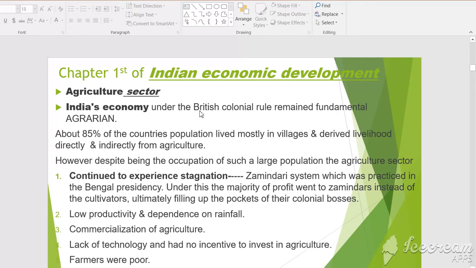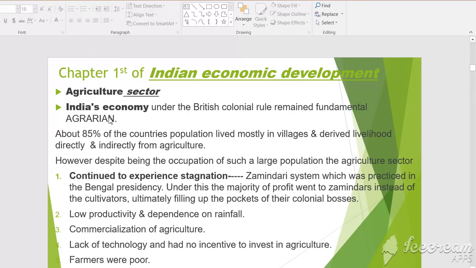That was the feature of the Indian population at the time of British rule, that about 85% of the country's population directly or indirectly earned their livelihood from the agriculture sector. However, despite being the occupation of such a large population, the agriculture sector continued to experience stagnation.